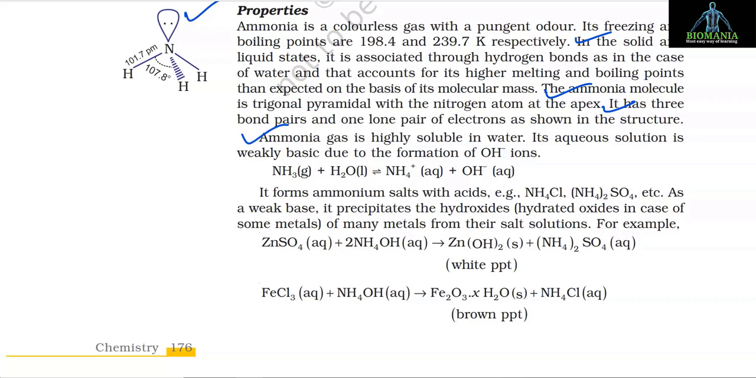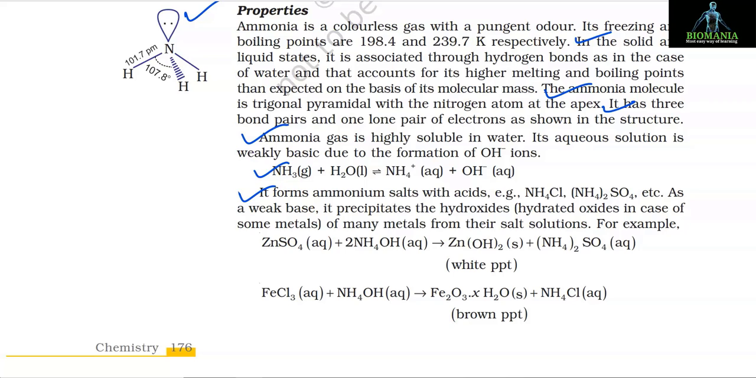Ammonia gas is highly soluble in water. Its aqueous solution is weakly basic due to the formation of OH- ions. NH3 + H2O gives NH4+ + OH-. It forms ammonium salts with acids, for example NH4Cl and (NH4)2SO4, etc.